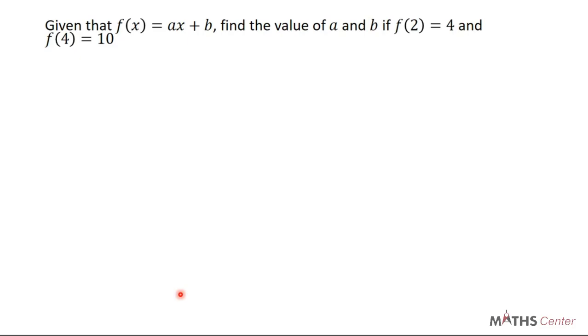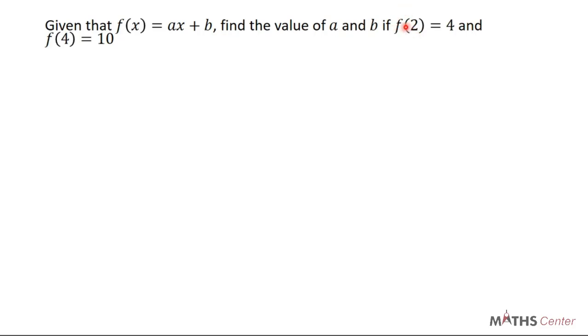So here we have been given the rule, or the formula, which is f(x) = ax + b. Now we are being told to find a and b, which are the constants, and in order to do that, we are told that f(2) is 4 and f(4) is 10. So we can use these two pieces of information to find a and b. Let's begin with the first one.